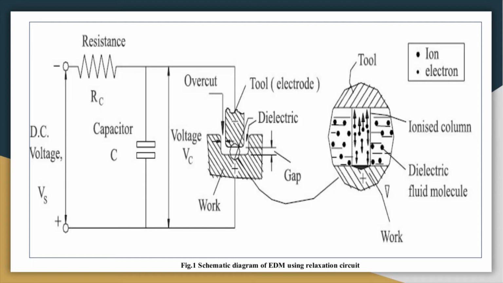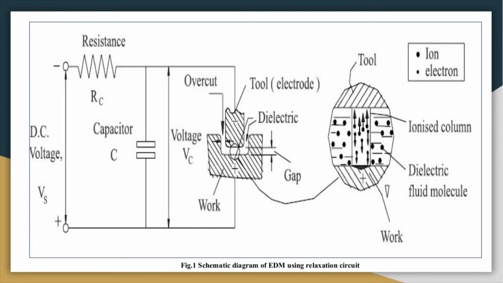While traveling through this dielectric, the electron collides with the neutral atoms of the dielectric fluid. When it collides, electrons come out of the neutral atoms of the dielectric, and still more electrons come out. So many electrons collide with the dielectric atoms, and these electrons come outside from the atoms.